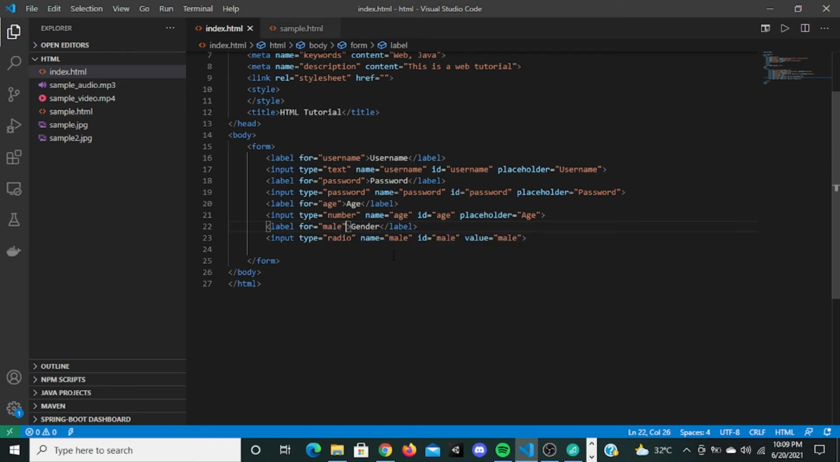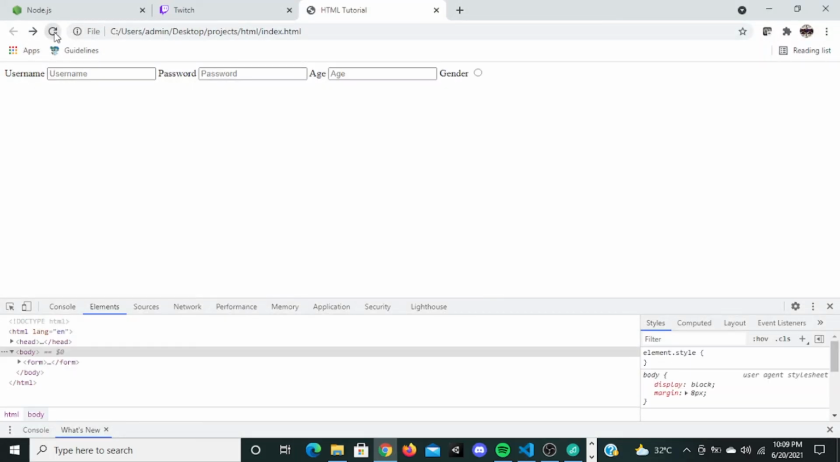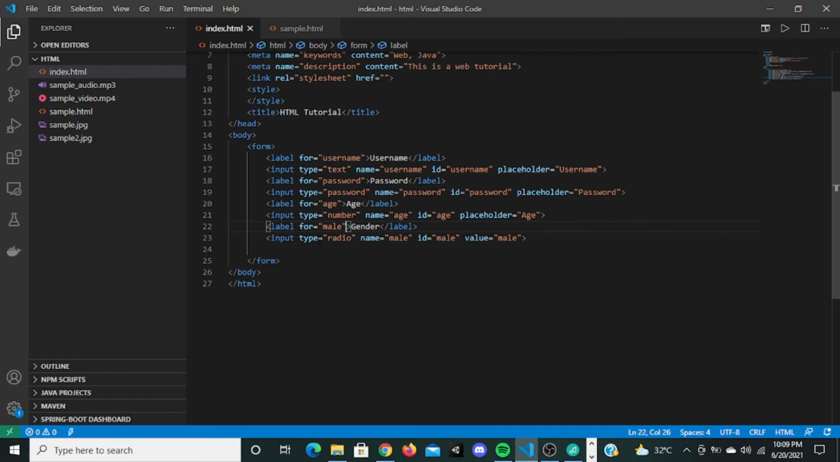So I'm going to save this, go there, refresh. You're going to see gender, and when I click this, it's a radio button. It's actually a radio button. Okay, but you cannot unclick it, you can only change it.